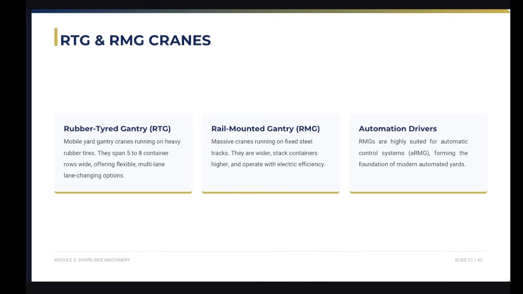Next is what we call the RTG and RMG cranes. So rubber-tired gantries offer flexibility by moving across different yard lanes on rubber wheels. We also have the rail-mounted gantries, which run on fixed steel tracks. And they offer a high stacking capacity and excellent potential for automation.